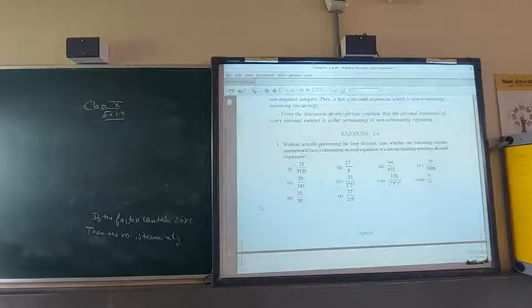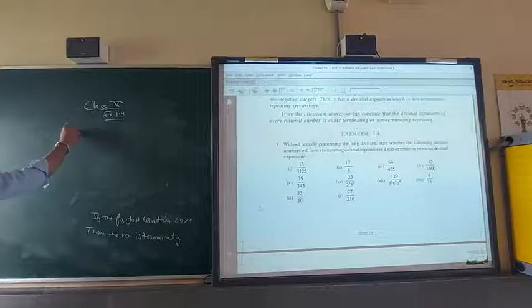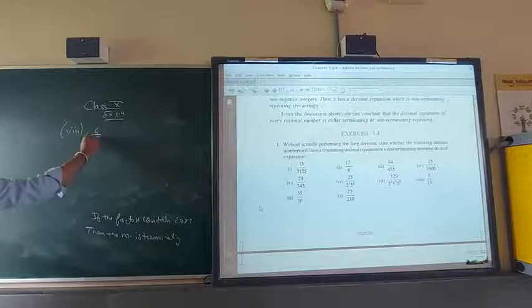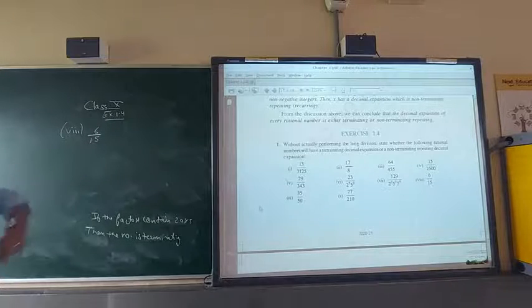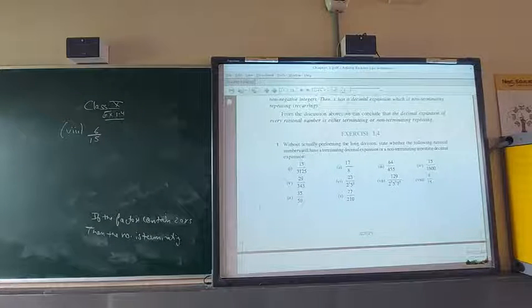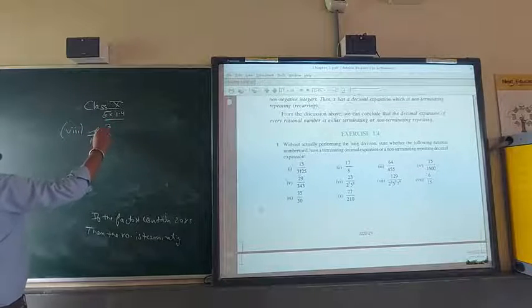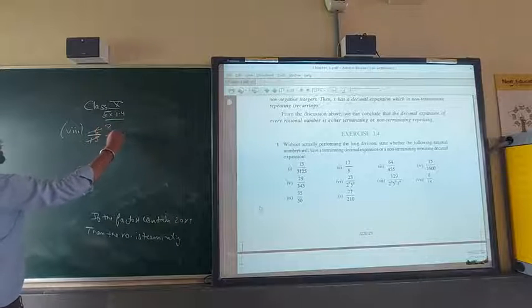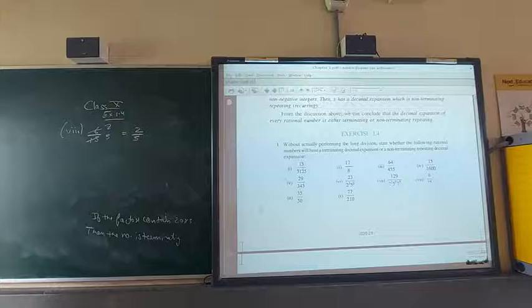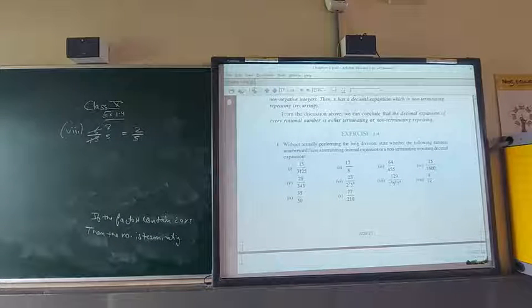Now the 8th part. If you see 6 upon 15, and factorize 15 like 5 and 3, the answer comes non-terminating, but your answer would be wrong. This number is terminating. First we have to check whether the number can be cancelled or not. So we can cut, and we get 2 upon 5. Now only 5 is there. If the factors contain 2 or 5, then the number is terminating. So the answer is terminating.